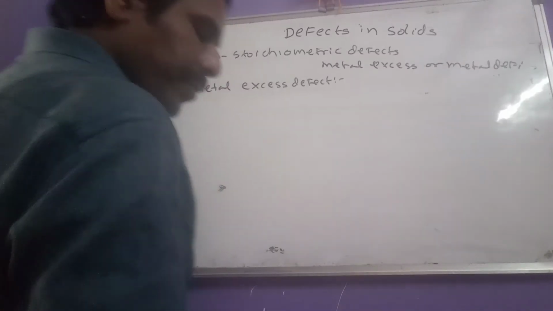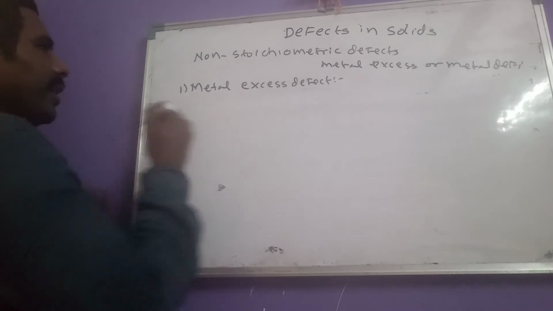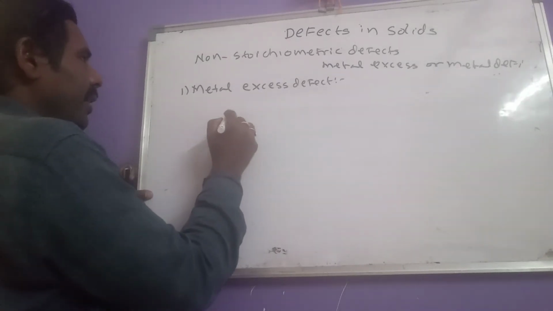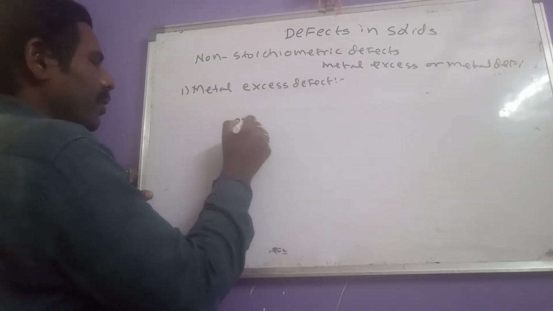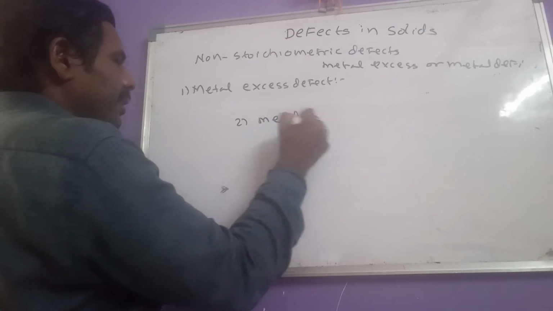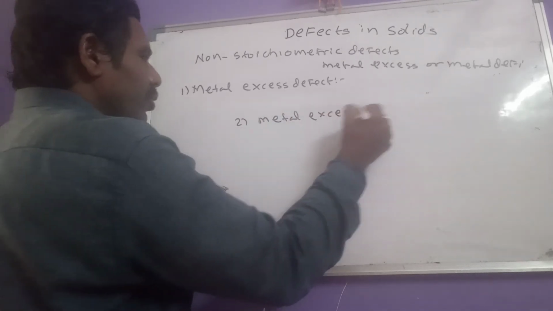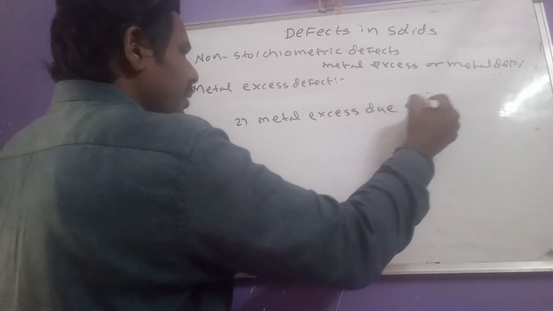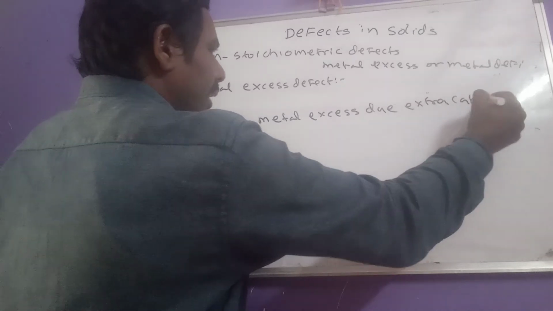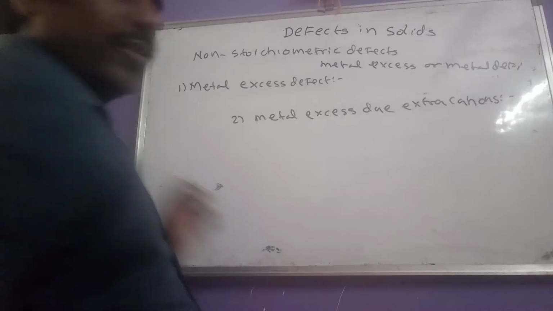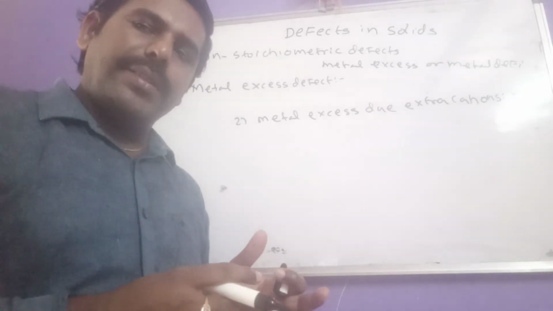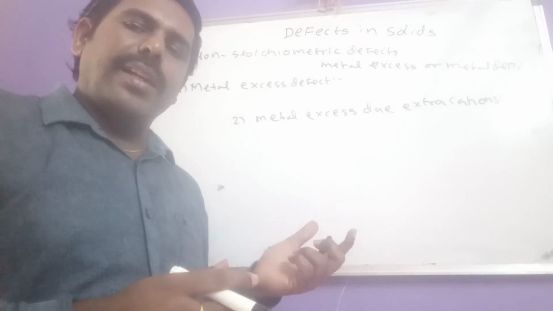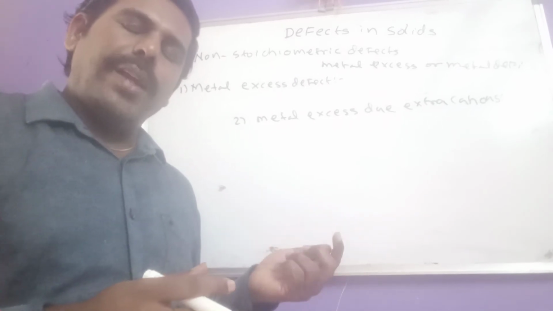Okay, then let us see another metal excess defect. What is that? The second one is metal excess due to extra cations. So if extra cations are present in that crystal, now that is said to be having which one?